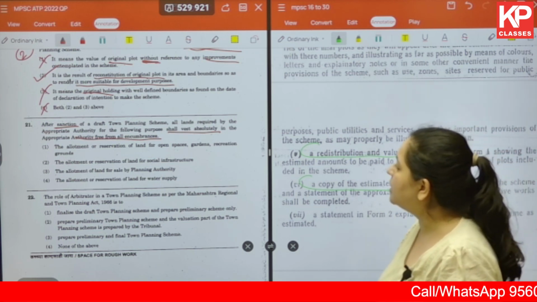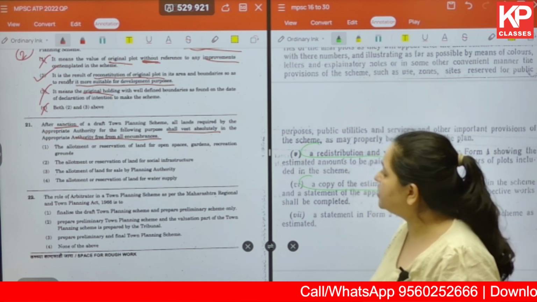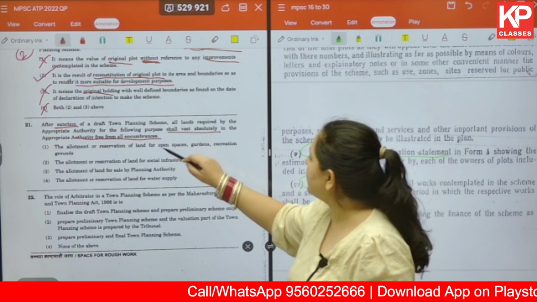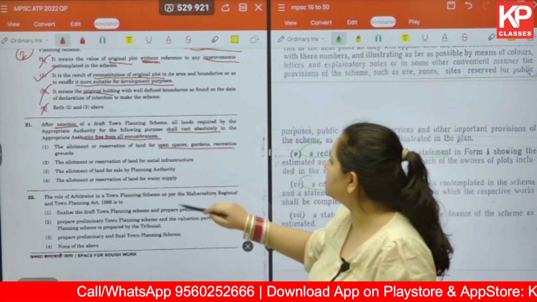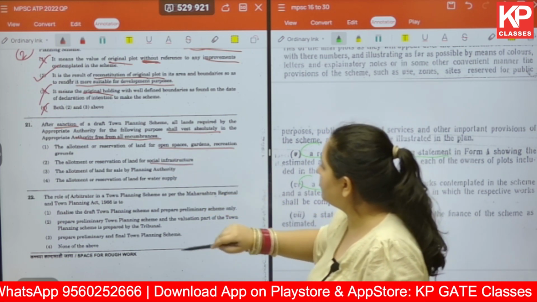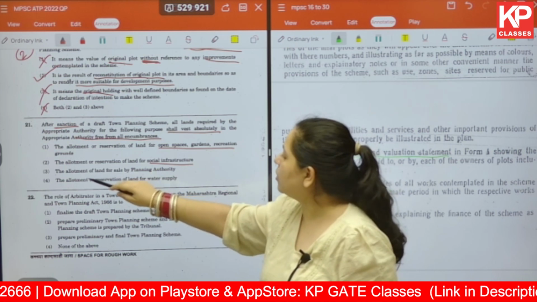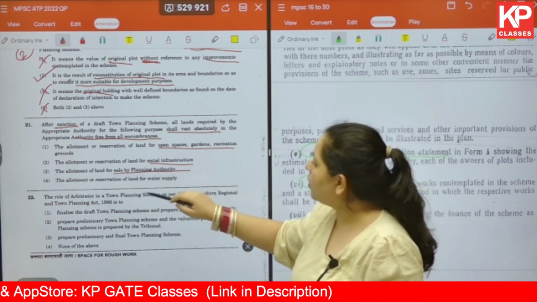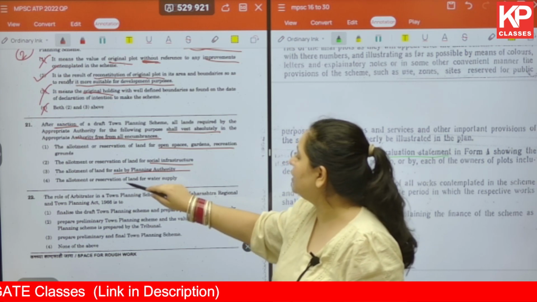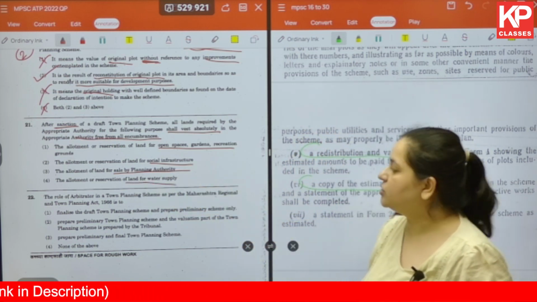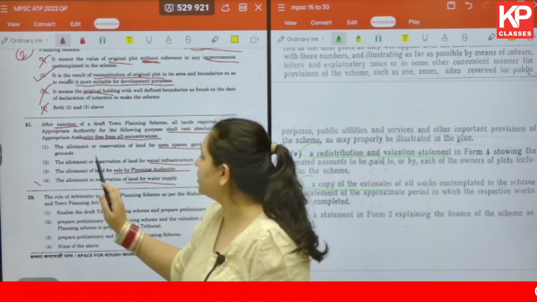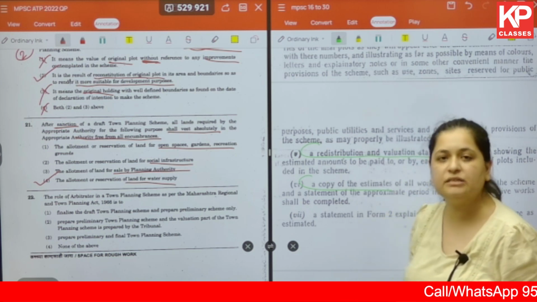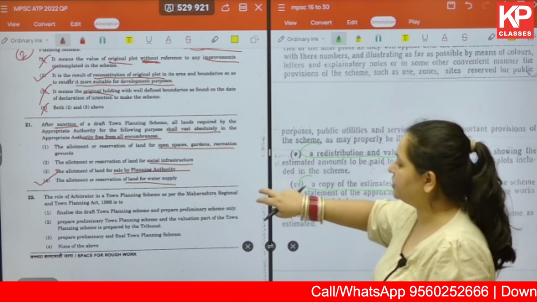The options are the allotment or reservation of land for open space gardens and recreation grounds, or for social infrastructure, or the allotment of land for sale by planning authority, or allotment or reservation of land for water supply. So the correct answer here is option number 4. You will get the details of this question in the Land Acquisition Act.